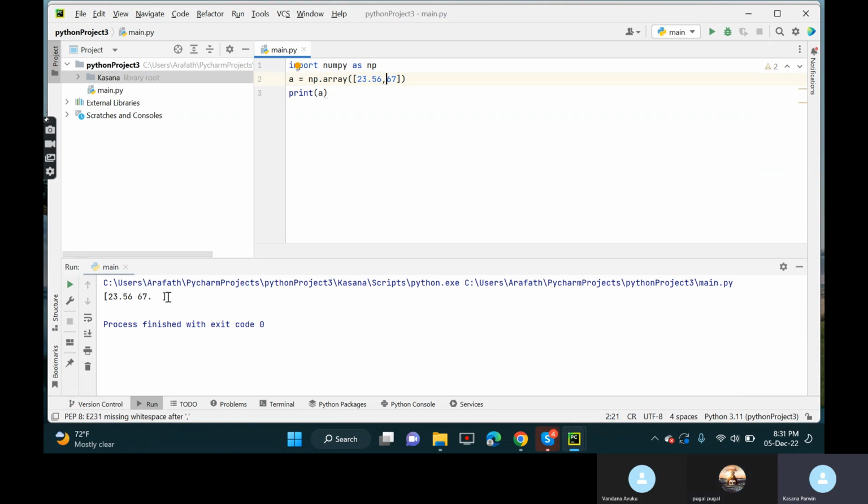Does it represent everything in float? If you declare float, it will take all the data as float. In an array, we can't declare multiple data types. You can. Unlike a list, we can't declare float, integer, and all, no, sir. Here also you have declared one as float and another as integer, right? And it is giving integer only. Let me try with a string. Okay, sir.